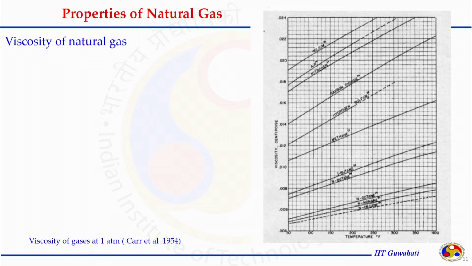Before going further, let us see one more property, again developed by Carr et al., for the viscosity of gases at 1 atmosphere. They said that for different pure gases, the viscosity changes with temperature even at 1 atmospheric pressure.